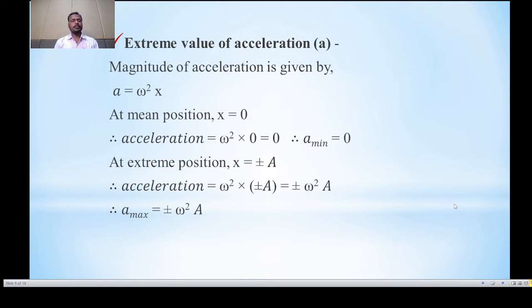So in this point, we conclude that the acceleration has its minimum value at the mean position, that is at x equal to 0, and its maximum value at the extreme position where x is equal to plus or minus a. Plus is for the right hand side and minus for the left hand side. At an extreme position, acceleration is maximum.